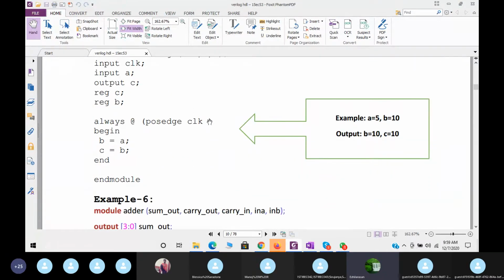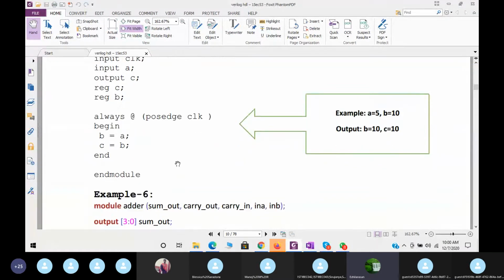Now see, always @(posedge clock), again we write the statement here. This statement is nothing but a blocking statement. We write a blocking statement here: B is equal to A. What is the meaning here? B is equal to A in the sense the value of A will be updated to B. That is the meaning, right?